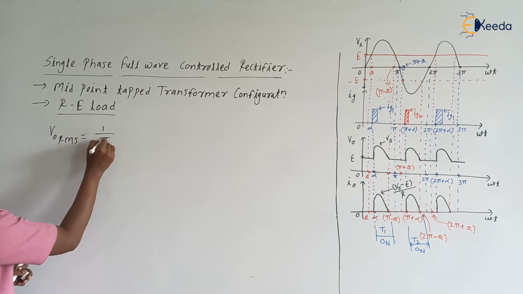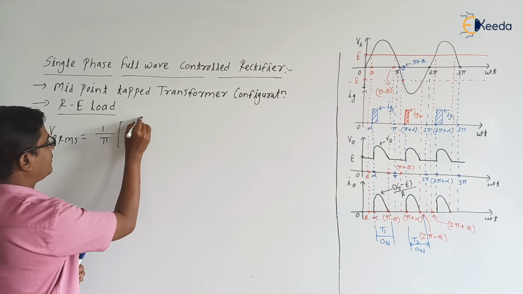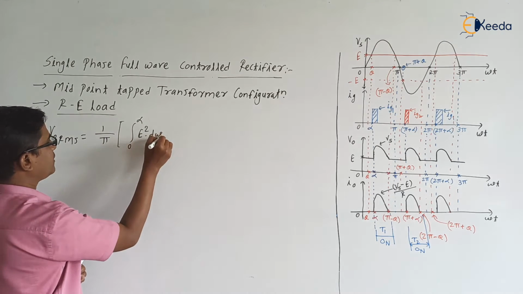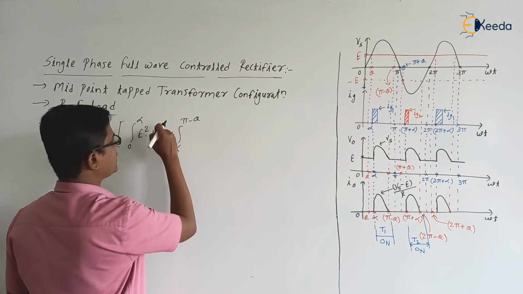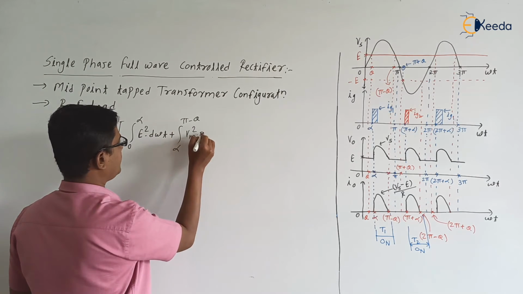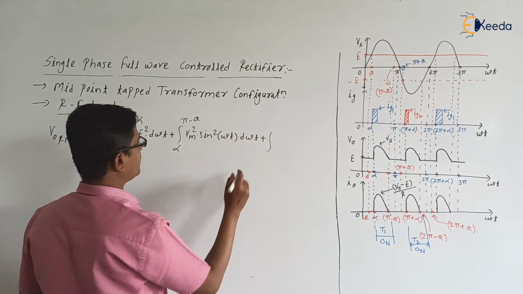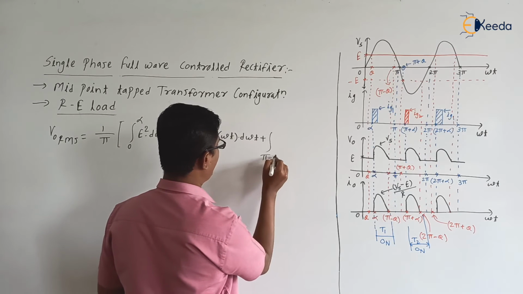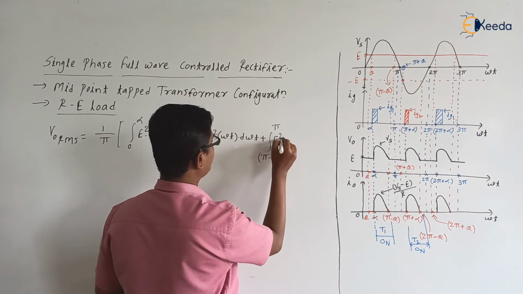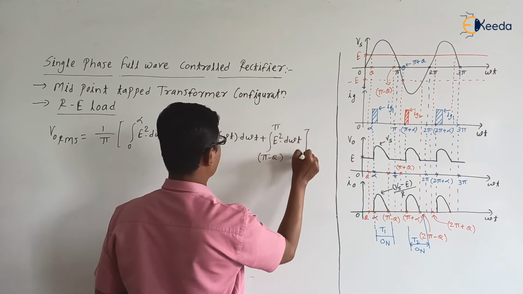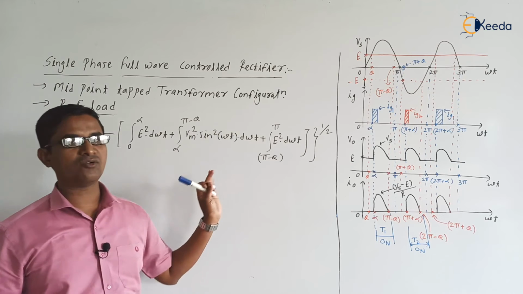Yes, is equal to what? 1 by pi. Again we can write it as an integration from 0 to alpha, E square into d omega t, plus integration from alpha to pi minus theta, Vm square into sine square of omega t into d omega t, plus integration from pi minus theta to pi, E square into d omega t, right, to the power 1 by 2. Okay, no need to simplify it, right? Only try to understand how to find it. Okay, next.